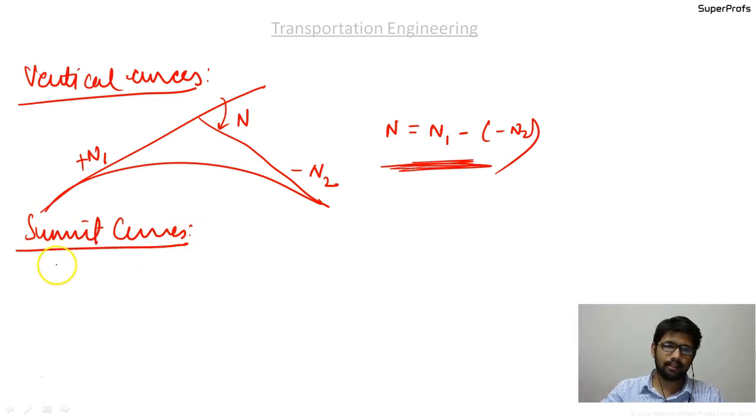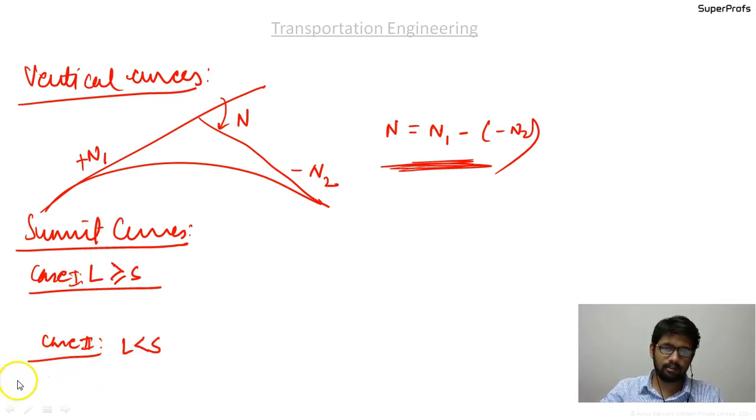Okay, and again there are two cases here also. Case 1 is the length of the curve is greater than or equal to s, and case 2 is the length of the curve is less than the s value.